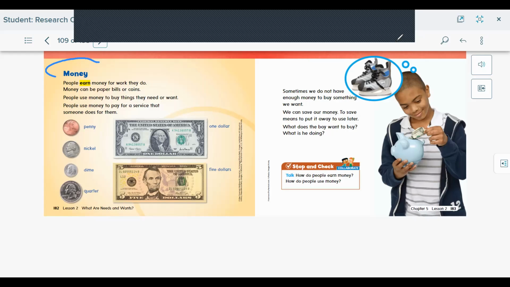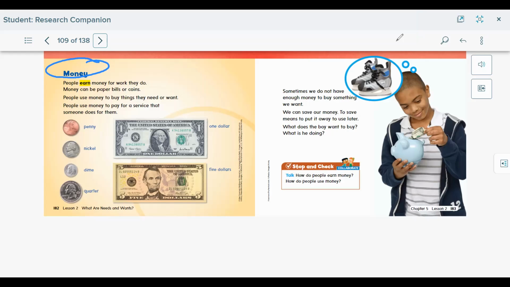Let's talk about money. People earn money for work they do. Money can be paper bills or coins. People use money to buy things they need or want. People use money to pay for a service that someone does for them.